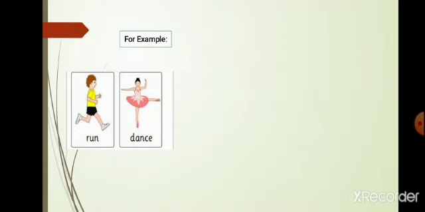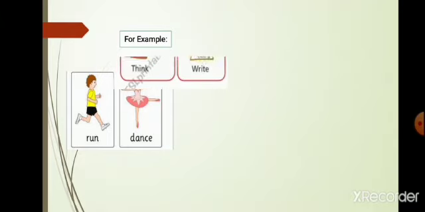Run, this shows what the boy is doing, which action he is performing. He is running. So the word run is a verb. What is the girl doing? She is dancing. The word dance is the verb.